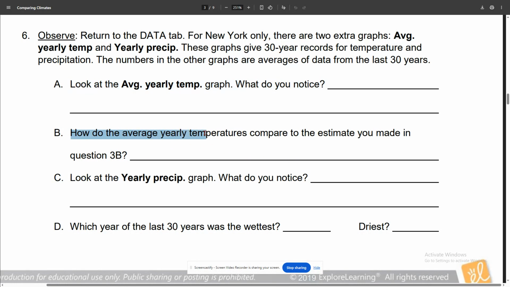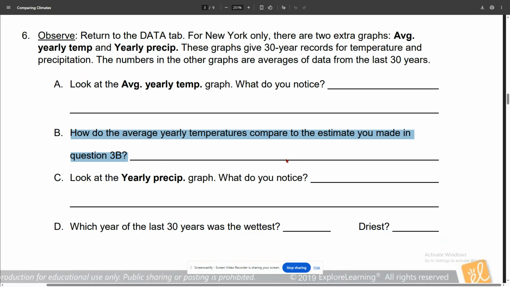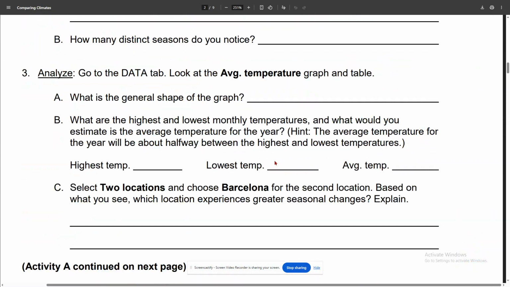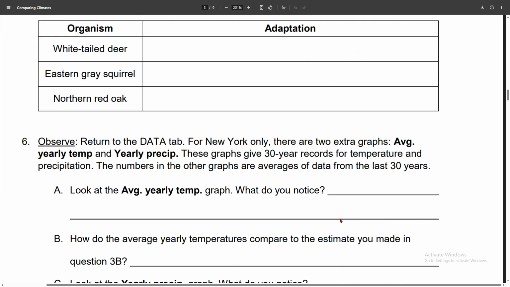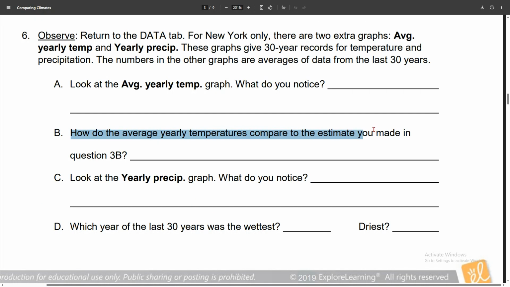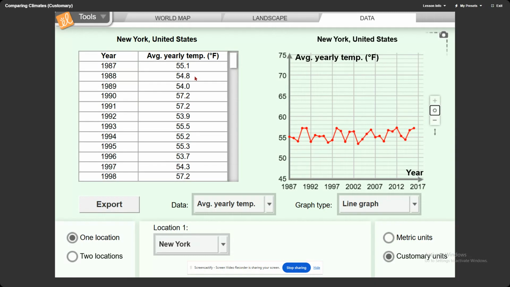How do the average yearly temperatures compare to the estimate you made in question 3B? So look at the information that you have, go back up to 3B. We're looking at the average temperature. Again, you wrote down a number here. So how does that number compare to the average temperature that you made earlier?